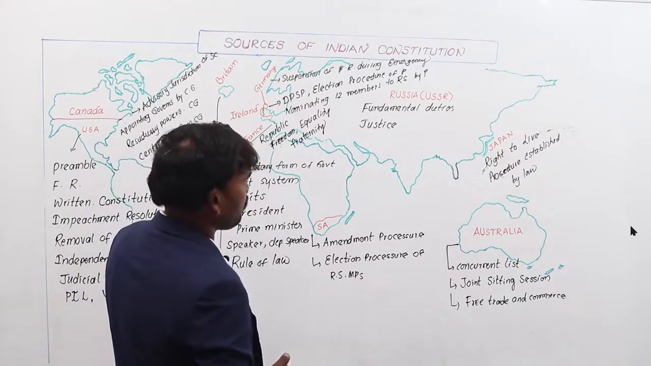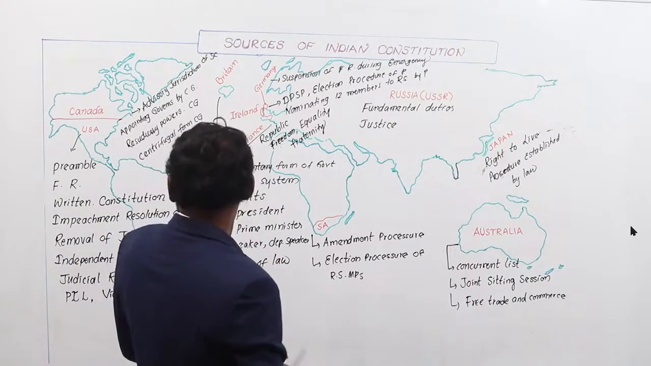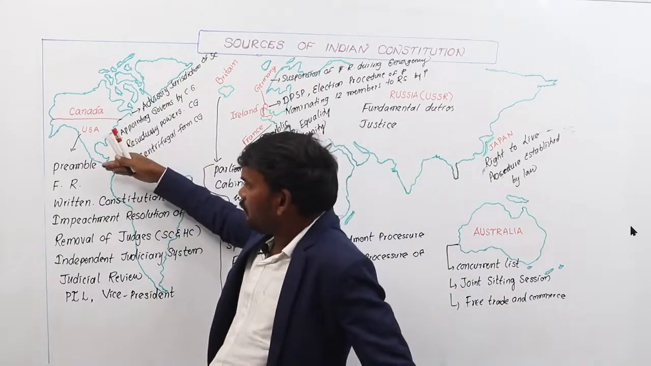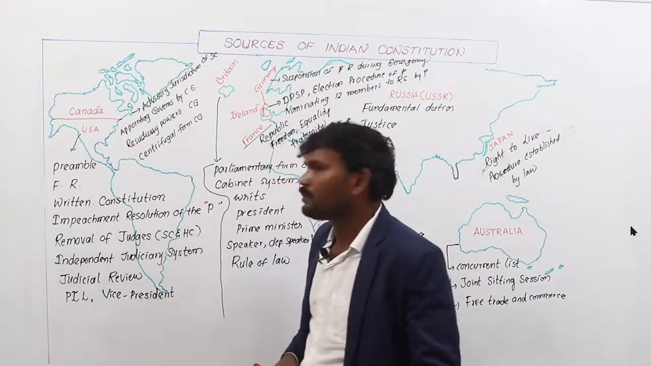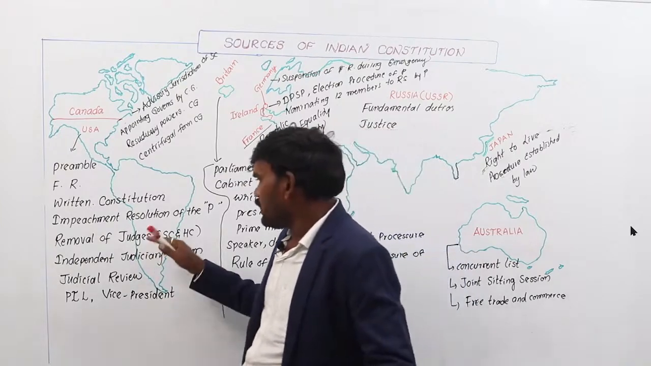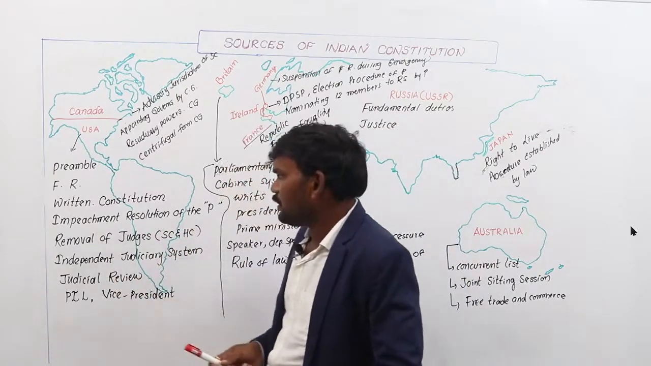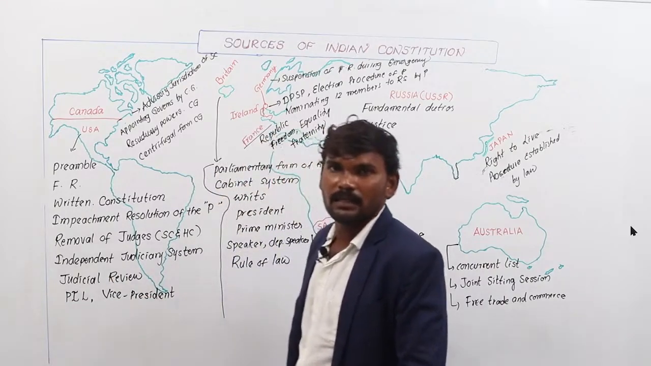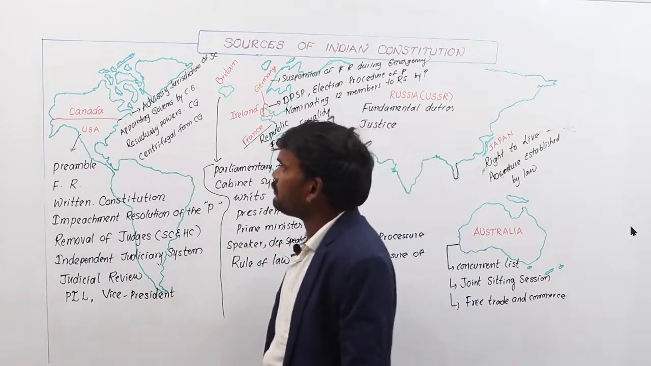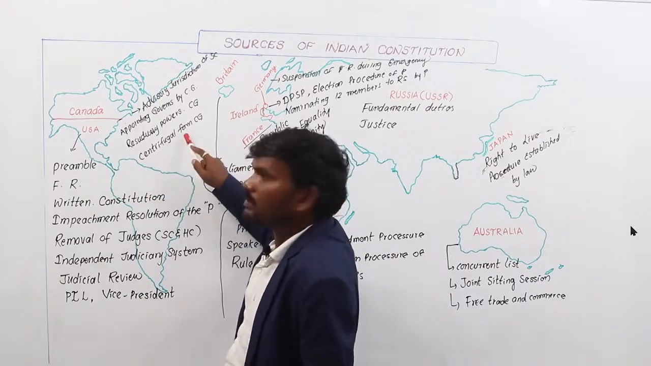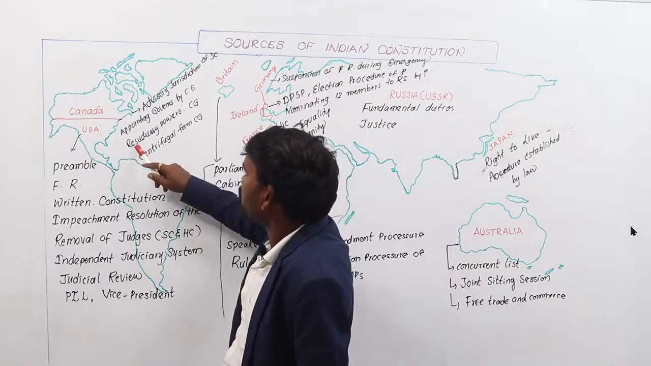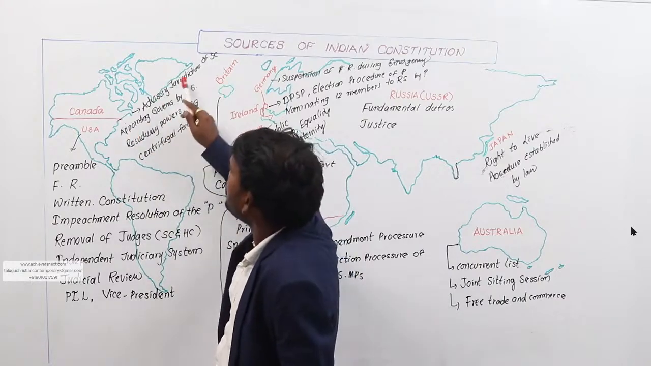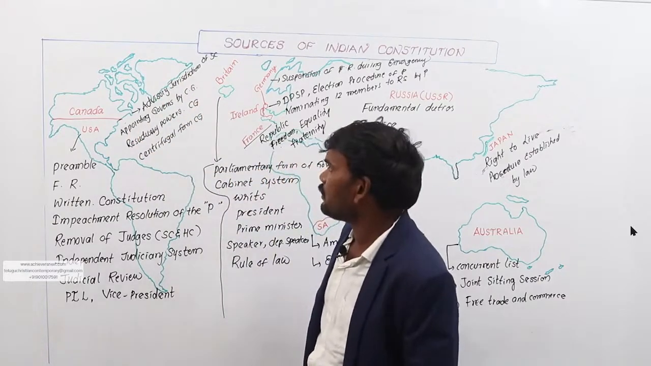Okay, these are the main sources we derived from other constitutions. From the American Constitution: preamble, fundamental rights, written constitution, impeachment resolution of the president, removal of judges of Supreme Court and High Court, independent judicial system, judicial review, public interest litigation (PIL), and vice president. From Canada: centrifugal form of central government, meaning stronger central government, residuary powers vested in the central government, appointing governors by the central government, and advisory jurisdiction of the Supreme Court. These things are derived from the Canadian Constitution.